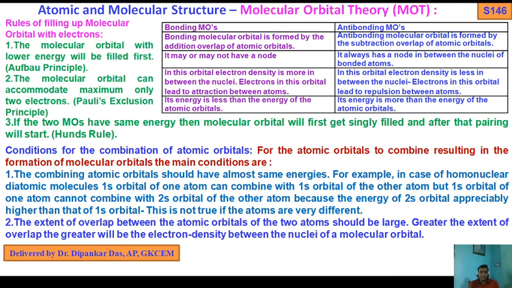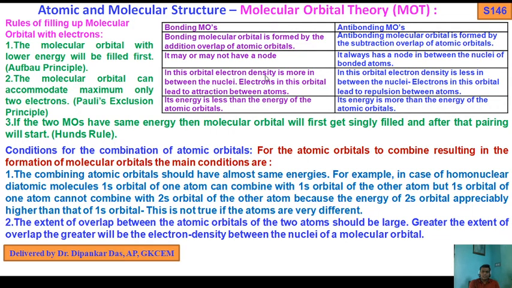Again I recap it. Bonding molecular orbital is formed by the addition overlap of atomic orbitals, whereas anti-bonding molecular orbital is formed by the subtraction overlap of atomic orbitals. A bonding MO may or may not have a node, but an anti-bonding MO always has a node in between the nuclei of two bonded atoms.